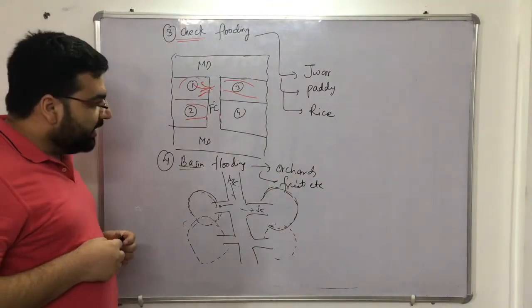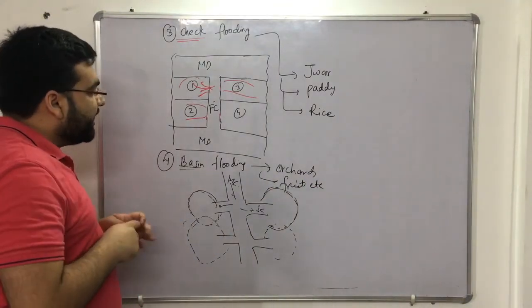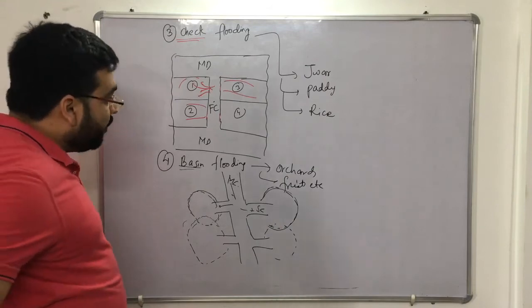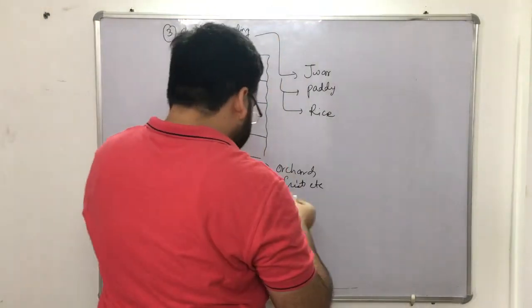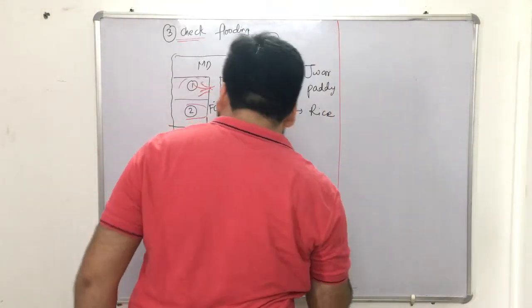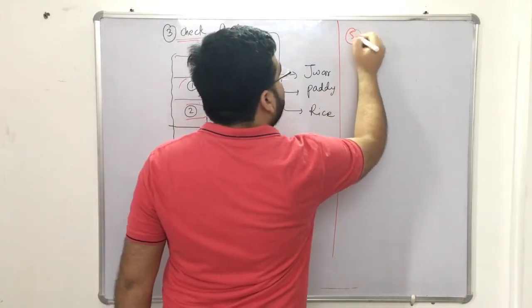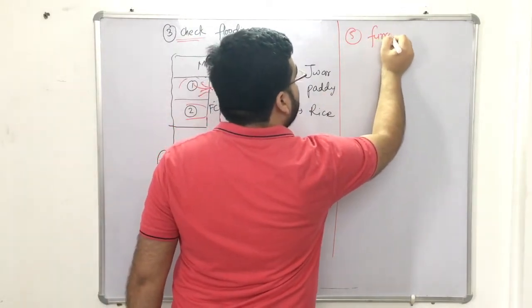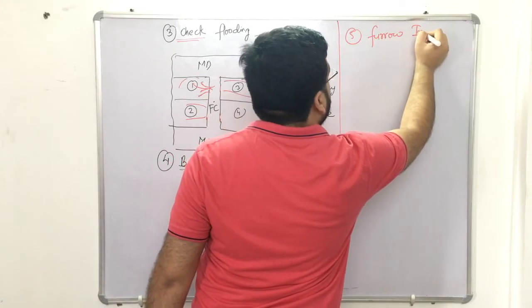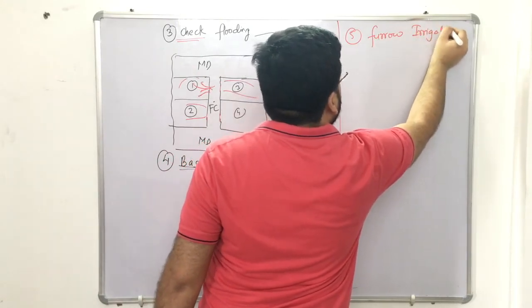Simple, right? The last type of irrigation is known as the furrow irrigation. So furrow irrigation, let me explain the furrow irrigation here. The fifth one, furrow irrigation. So this is also important.